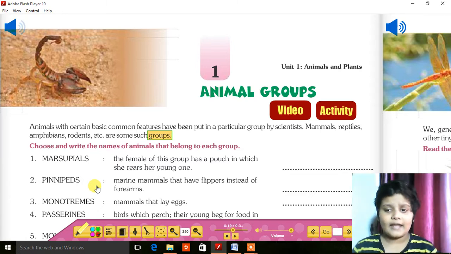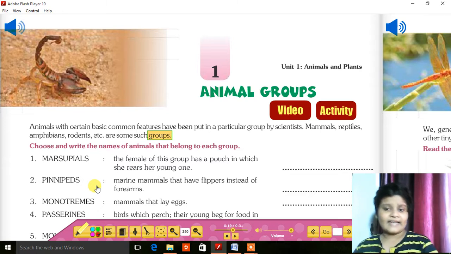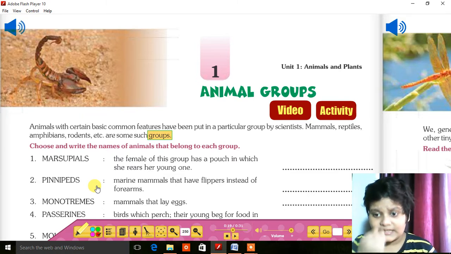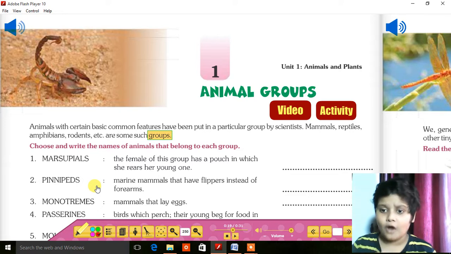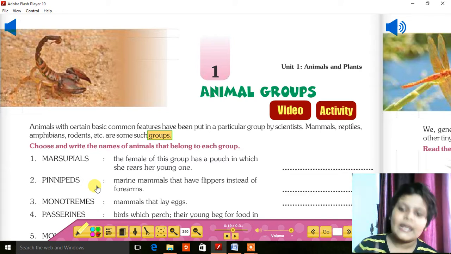And the animals have their own features. Like a snake has a poison feature. A tiger has the feature that its front teeth are very sharp and very strong. It can tear anything, even a man.